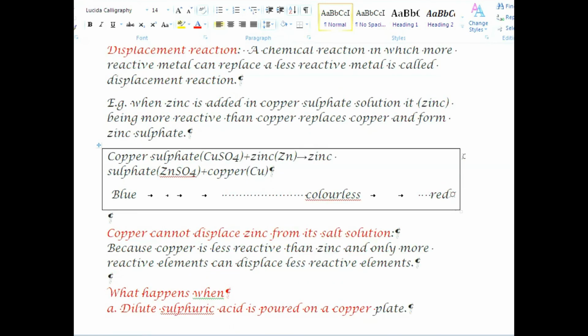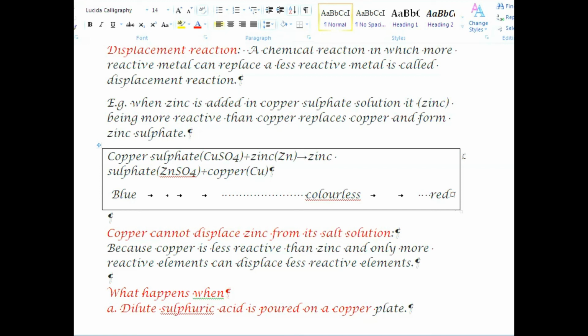Next, copper cannot displace zinc from its salt solution, because copper is less reactive than zinc and only more reactive element can displace less reactive elements.